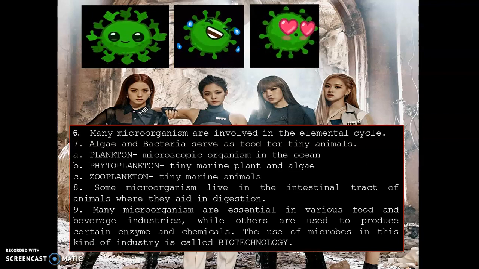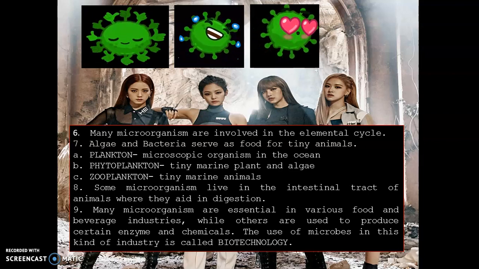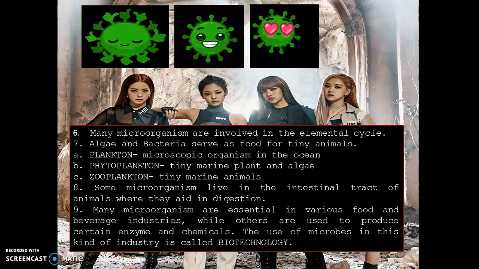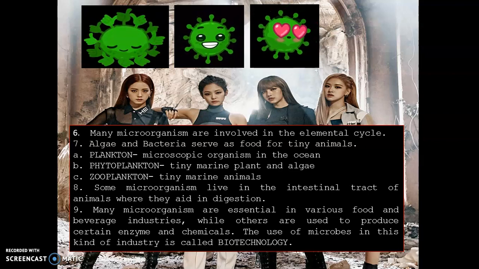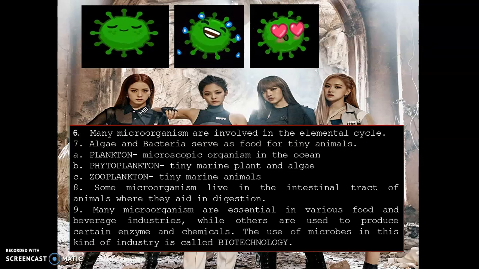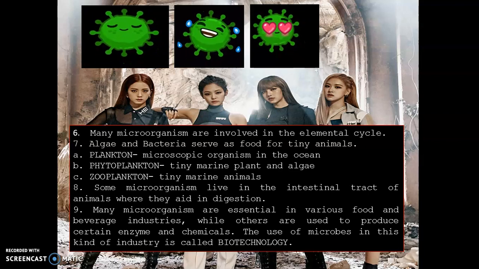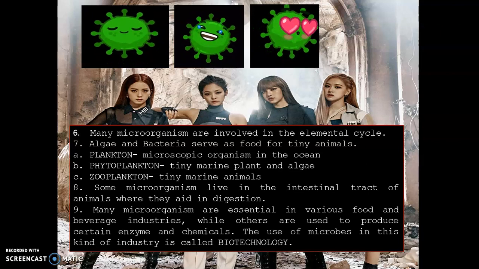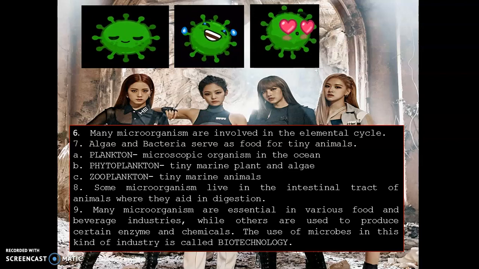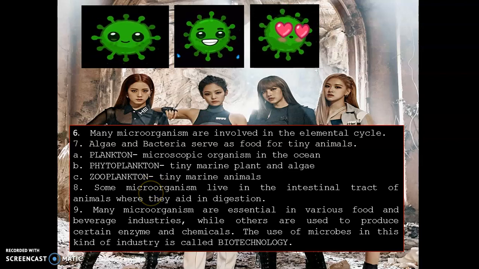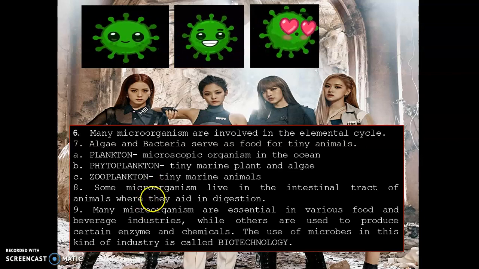Aside from that, algae and bacteria serve as food for tiny animals. What are those tiny animals? We have plankton, phytoplankton, and zooplankton. Take note of this, guys. Plankton is a microscopic organism in the ocean. Phytoplankton is a tiny marine plant and algae. And zooplankton is the tiny marine animals. We need to study microbiology to know about algae and these different types of microorganisms, because algae and bacteria are types of microorganisms that serve as food for tiny animals.